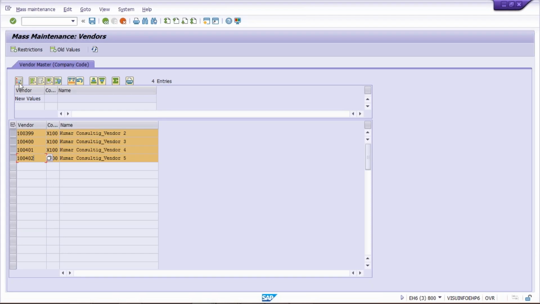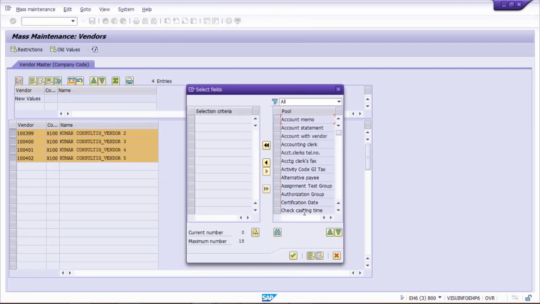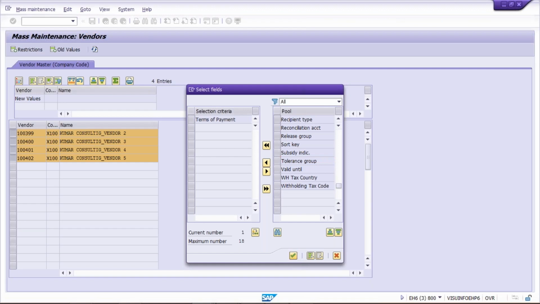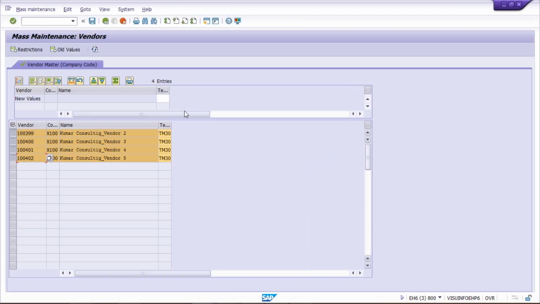So what we have to do? You need to select that field. Click on select field, and where is terms of payment? Here, look at here, in alphabetic order it is appearing, so we have to drag it down, because terms of payment means starting from T, it's here. Select this terms of payment and bring it to the left side, and press enter.